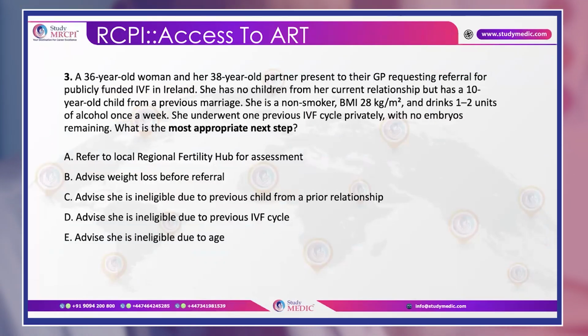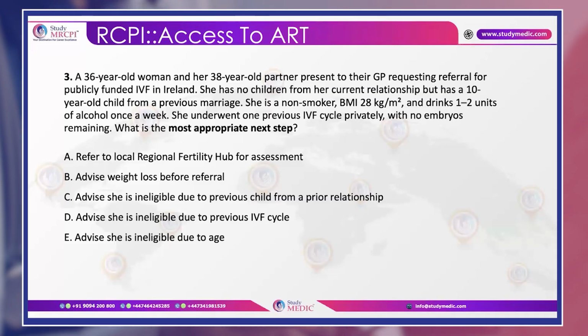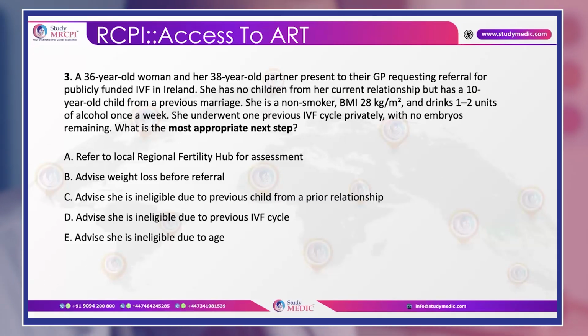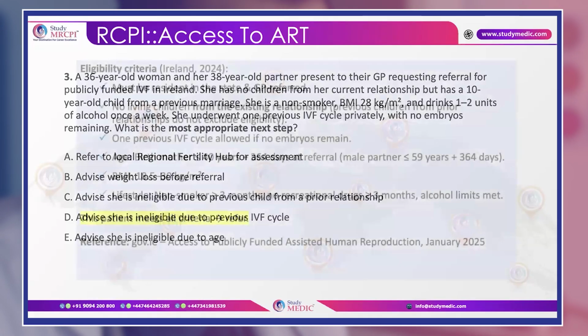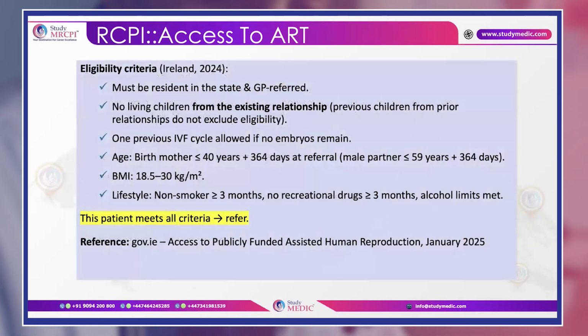She underwent one previous IVF cycle privately with no embryos remaining. So, what is the most appropriate next step? This can be a probable question because in the fertility investigation guidelines, you will see that there are a few criteria which have been stated from January 2025.